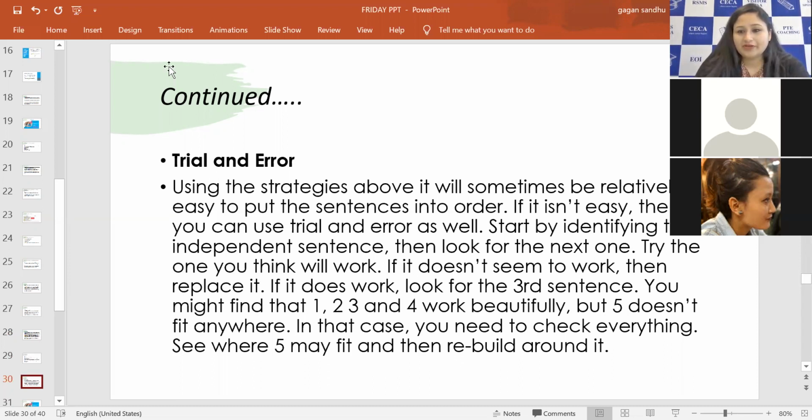So you have to type in your answer. For that, I'll be sharing the Word document now. Okay, this has 4 sentences in it. So that means the total marking for this question is 4.